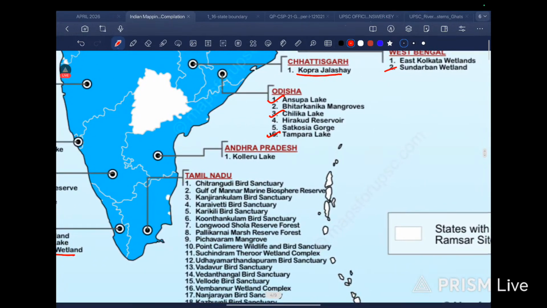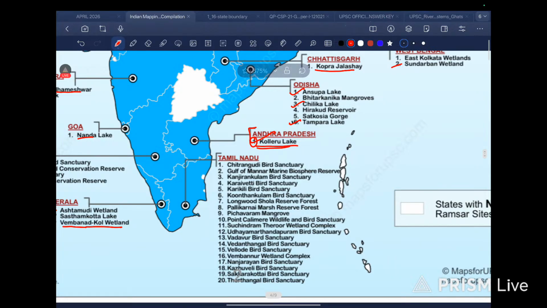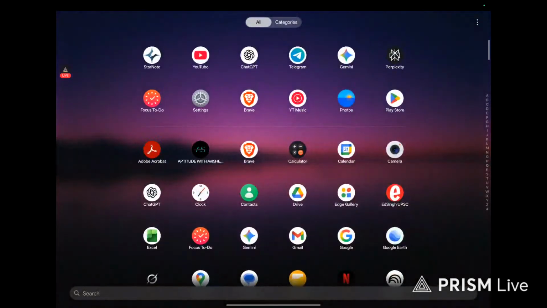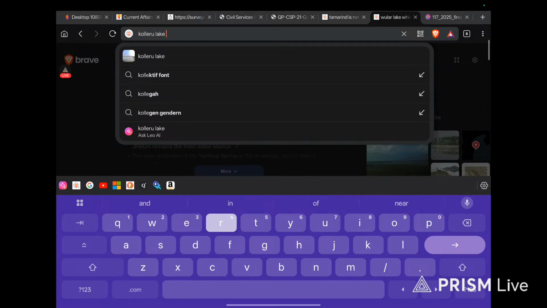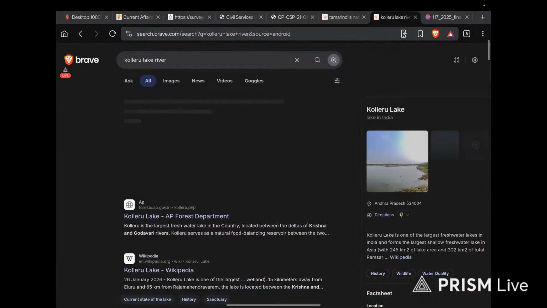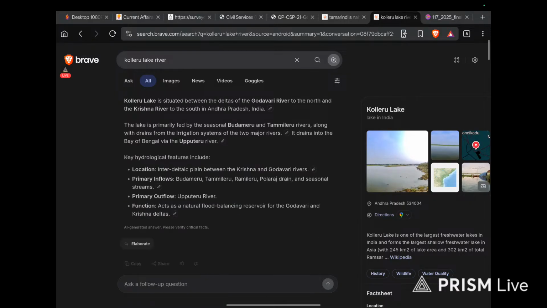No problem. Koleru Lake, yes. Koleru Lake is important. It is a PYQ. And yeah, Koleru Lake, I think Godavari passes. Koleru Lake, Krishna and Godavari. Koleru Lake is situated between the deltas of the Godavari and Krishna rivers, okay.